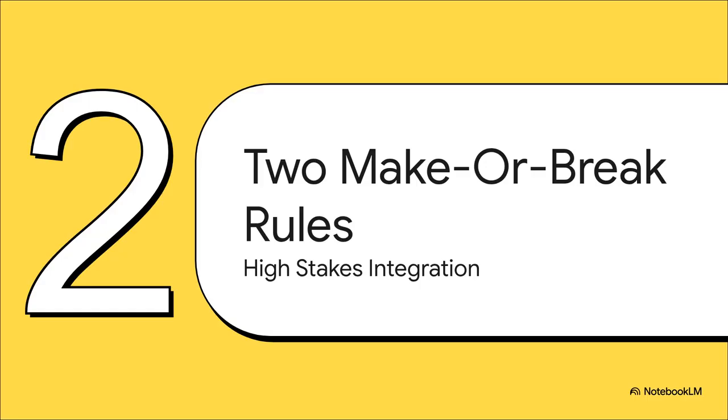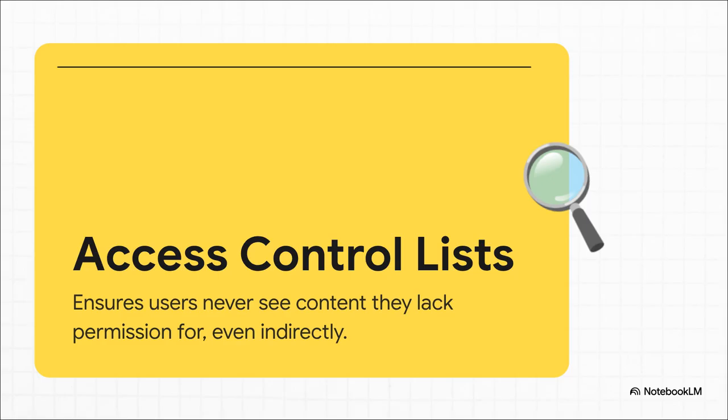Section 2. Two make-or-break rules, high-stakes integration. For an enterprise RAG system to actually survive out there in the real world, it has to flawlessly execute two absolute, non-negotiable rules. The first is strict adherence to ACL, or Access Control Lists. This is the security protocol that dictates exactly who gets to see what.